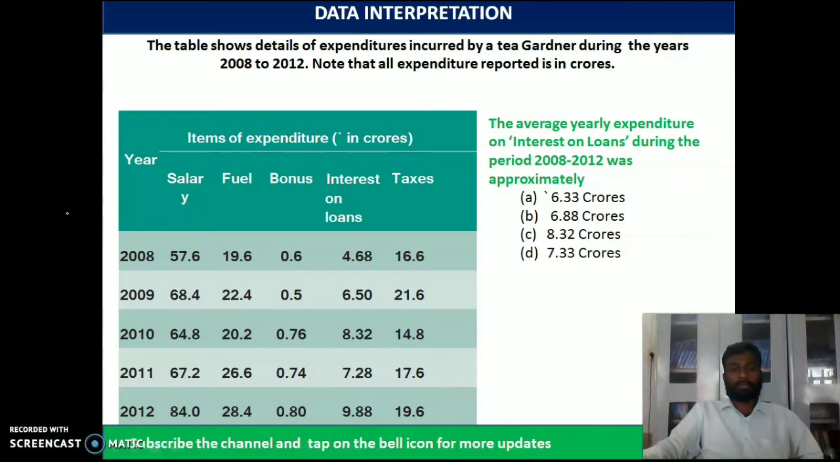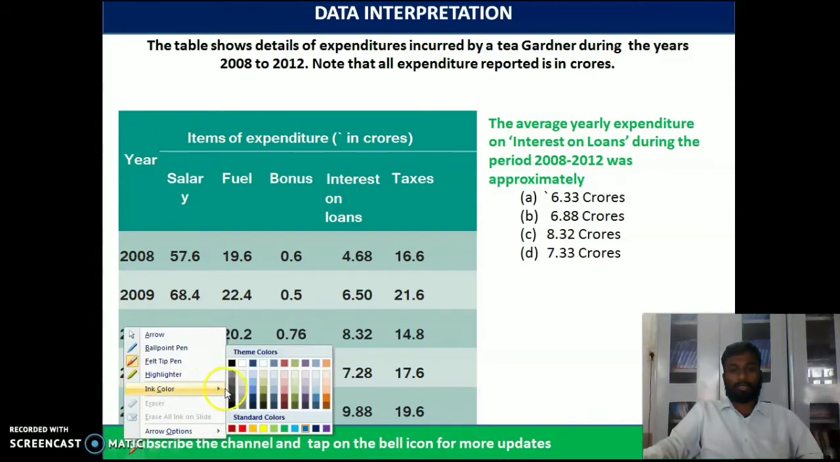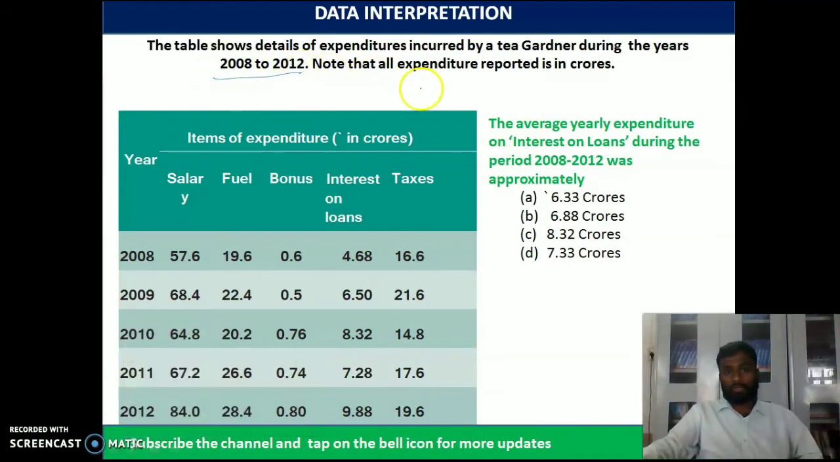So you can see here the table showing the details of expenditures incurred by T. Gardiner during the years 2008 to 2012. Note that the expenditure reported is in crores. The value has been given in crores. Try to understand, the years given are 2008, 9, 10, 11, 12. They have given the list of some expenditures. You can see the salary, fuel, bonus, interest on loans, taxes as well. You have all these expenses.